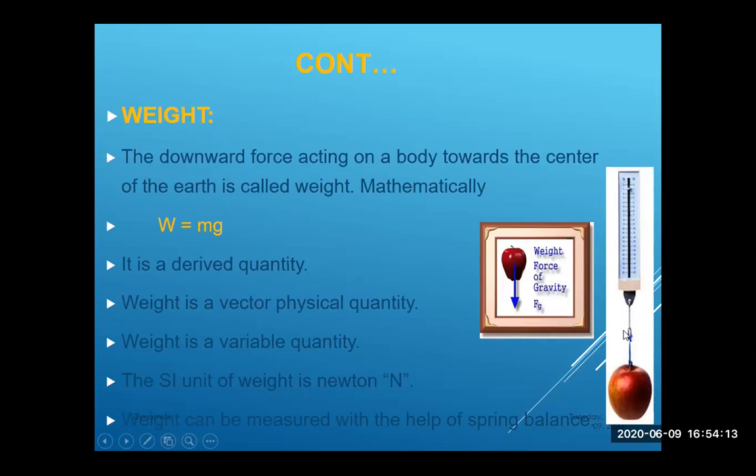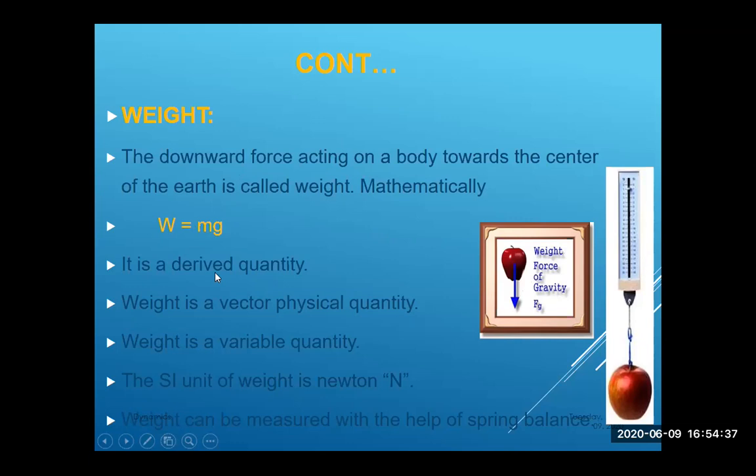So this force is basically weight. It is measured with the help of a spring balance. Normally, if the body is moving vertically, the force acting on the body will be gravity. Mathematically, weight is calculated as W = mg.